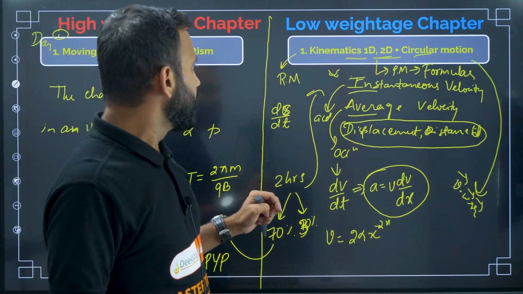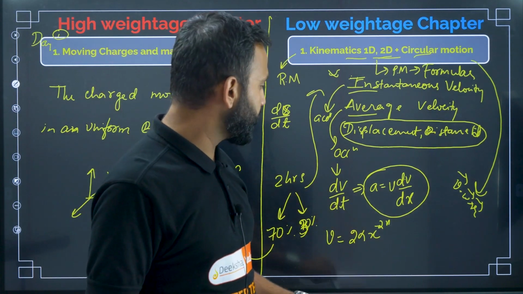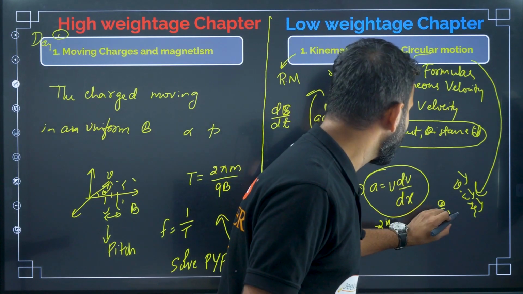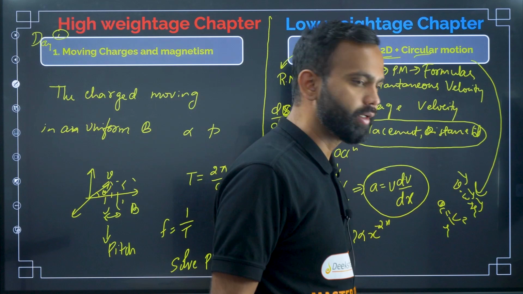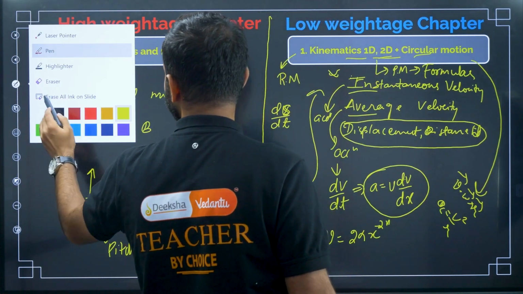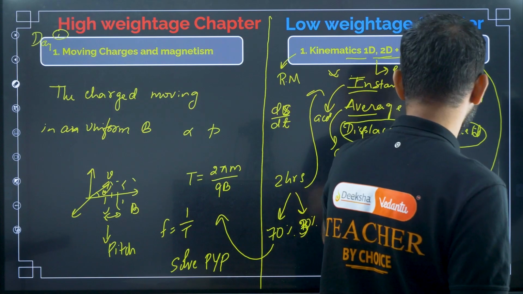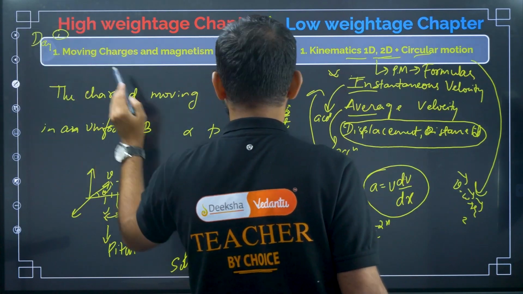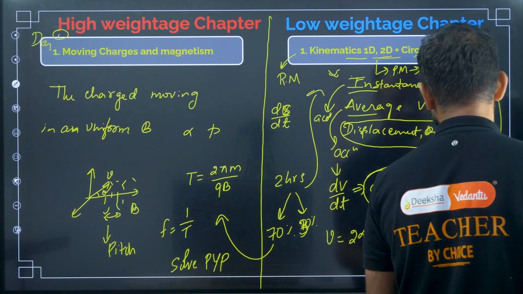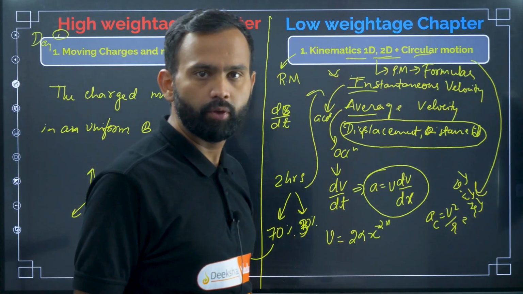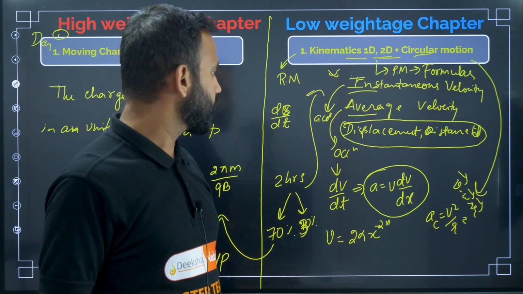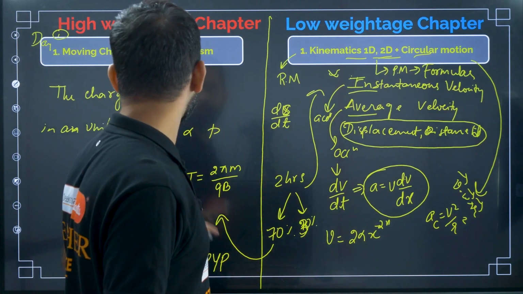And then centripetal acceleration, AC equal to v square divided by r. So these are the things you have to focus on, focus more on these topics.